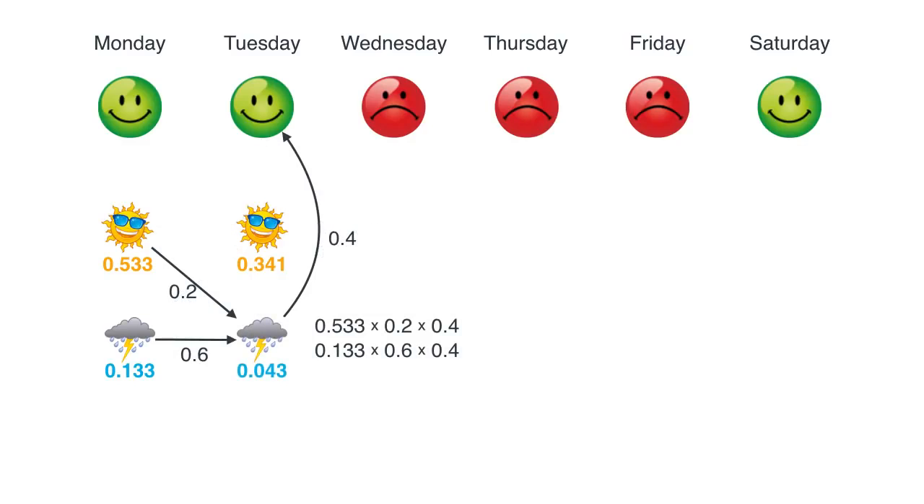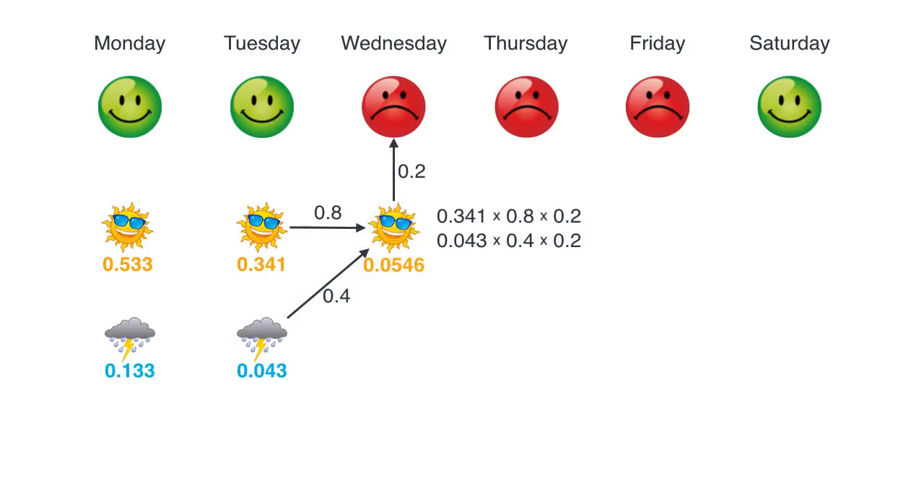If Tuesday was rainy, now two numbers are competing. The number coming from if it's sunny, which is 0.533 times 0.2 times 0.4, the previous probability times the transition times the emission, and the number in the bottom, which is if Monday was rainy, then it's 0.133 times 0.6, the transition probability, times 0.4, the emission probability. So these two numbers compete, and the larger one, which is the first one, gives us 0.043.